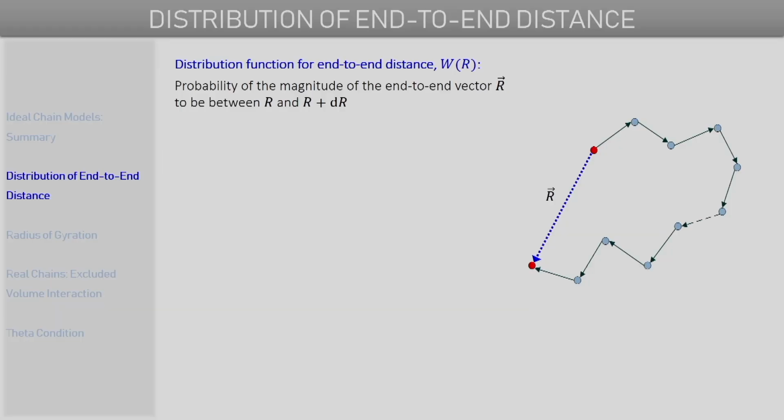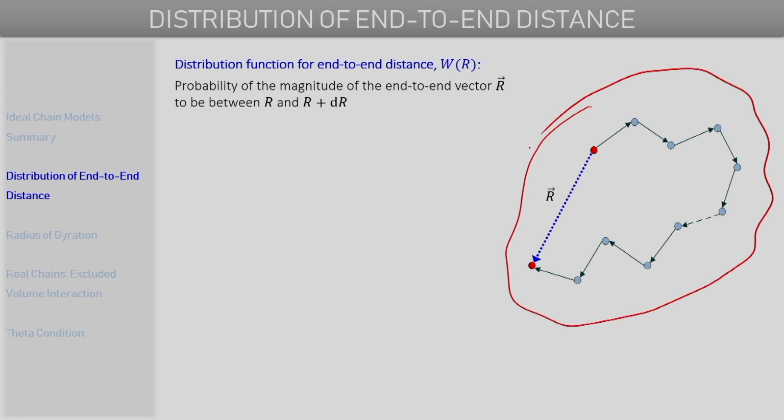Again, if we consider a schematic of a polymer chain as shown here, the two red circles represent the two chain ends, and the bonds are represented by these vectors. The dashed vector indicates that this polymer chain is quite long, and we are only showing a few bond vectors at the beginning and at the end.